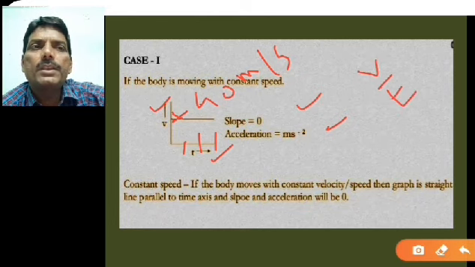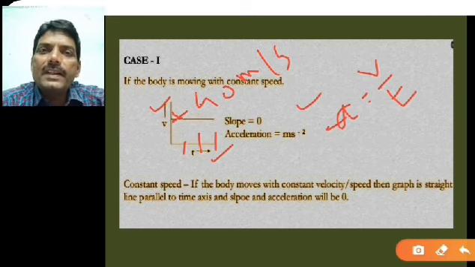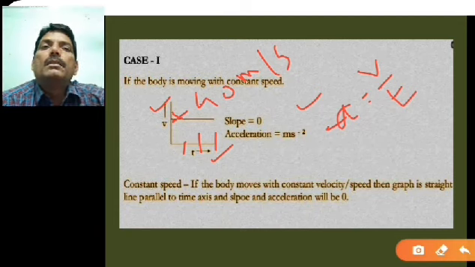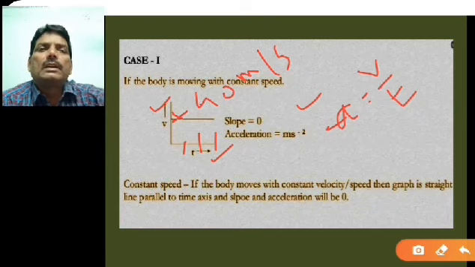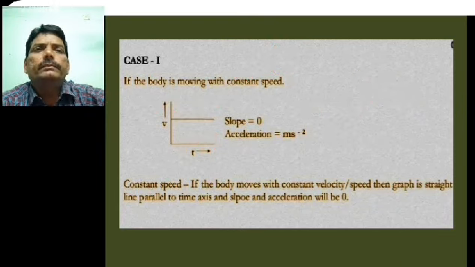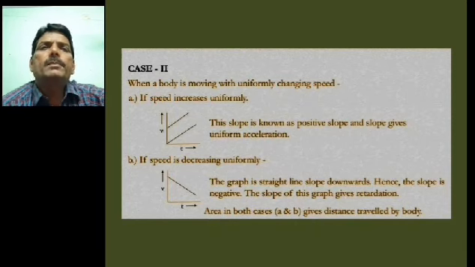Remember, rate of change of velocity with respect to time is called the acceleration. Therefore this graph actually shows the acceleration, but since the body is moving with a constant velocity, you can say the acceleration here is constant. So next one now, when a body is moving with uniformly changing speed, if the speed increases uniformly, that means